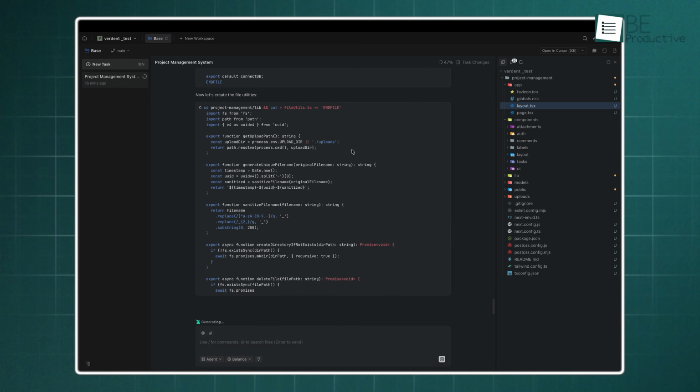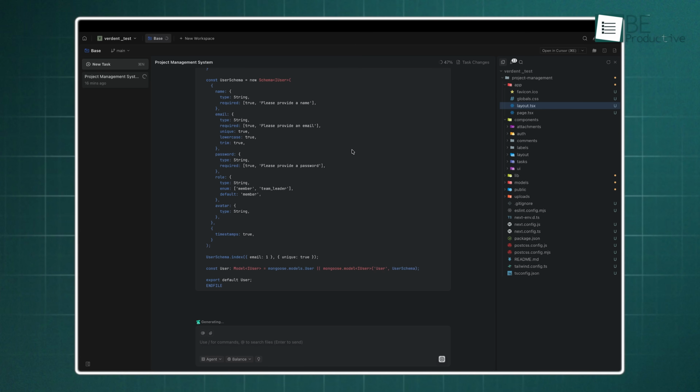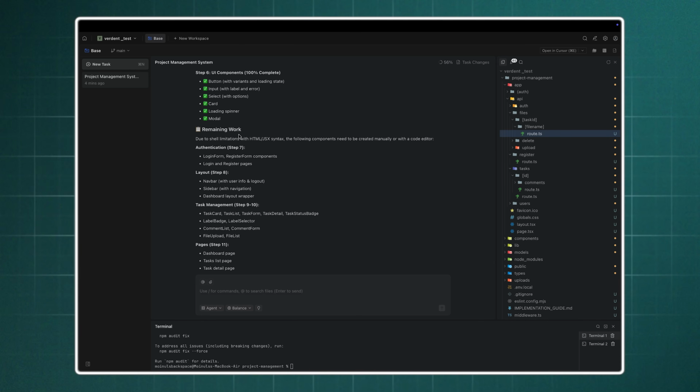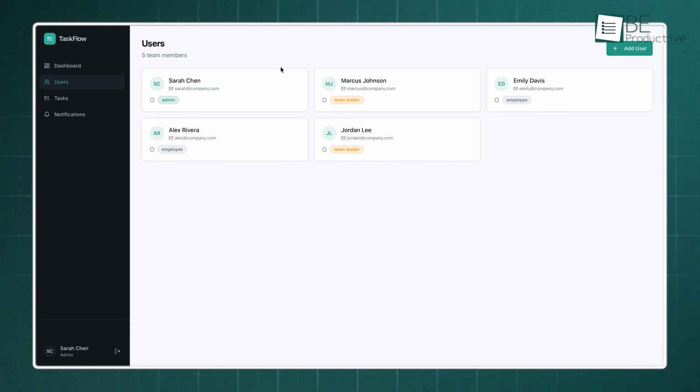The agent knows exactly where each piece of data goes and how the front end should talk to the back end. After the building process is complete, we can step back and look at the final software. We see a project management tool that has a clear user flow, a strong database structure, and the specific features we requested during the clarification phase.